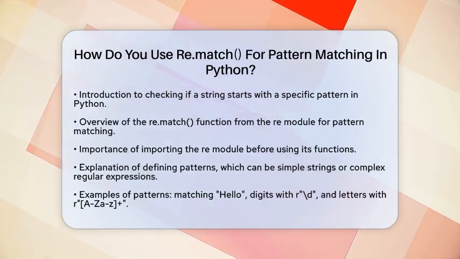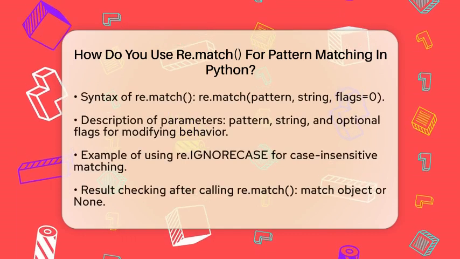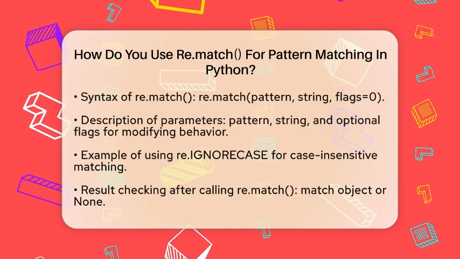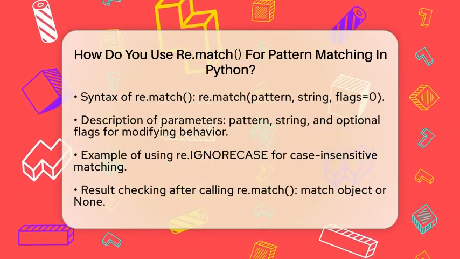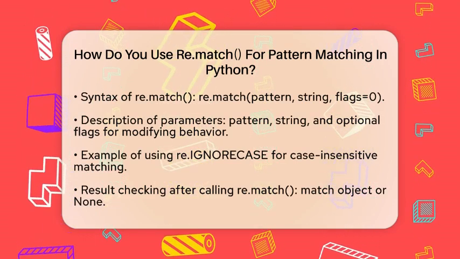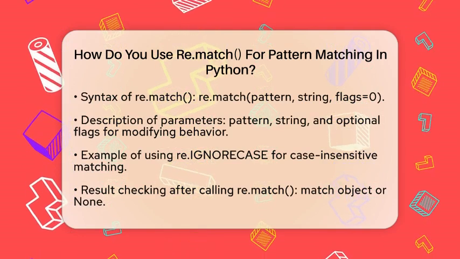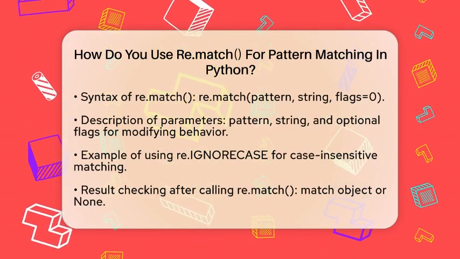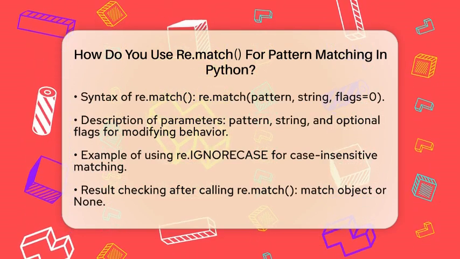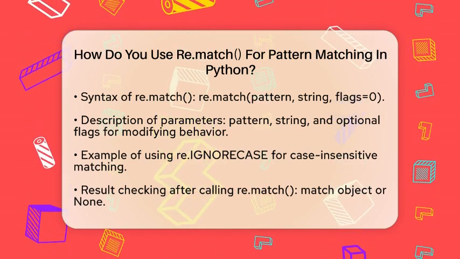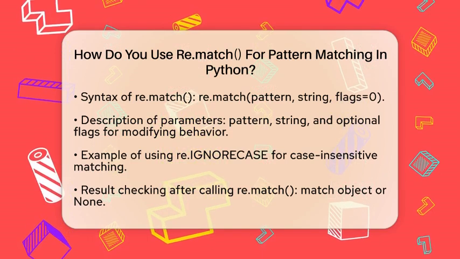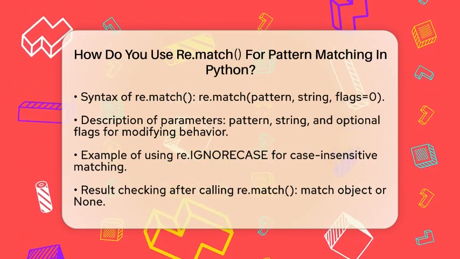Now let's see how to use re.match. You will call this function with the pattern and the string you want to check. The syntax looks like this: re.match(pattern, string, flags=0). Here, the pattern is your regular expression, the string is the text you want to check, and flags are optional parameters to modify the matching behavior. For instance, you can use re.IGNORECASE for case-insensitive matching.